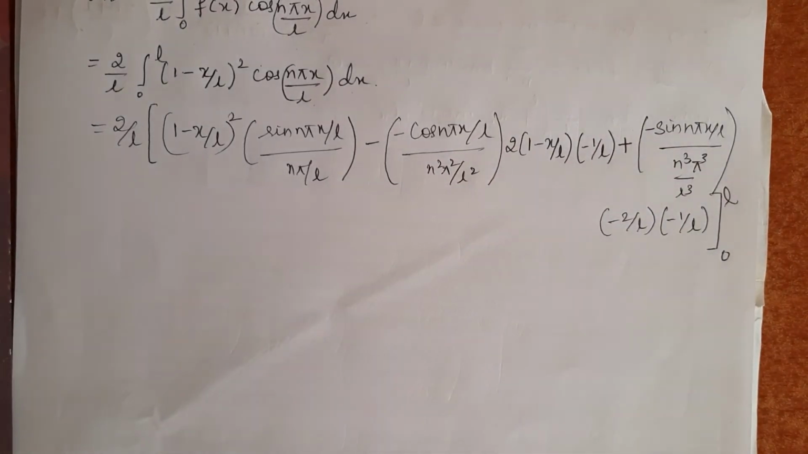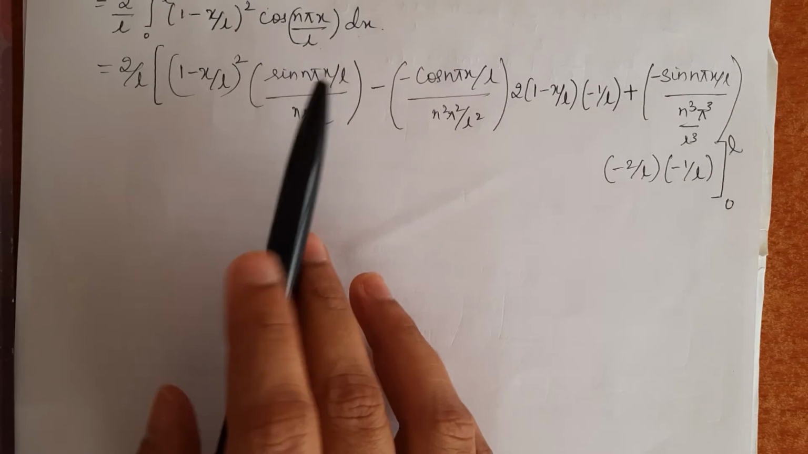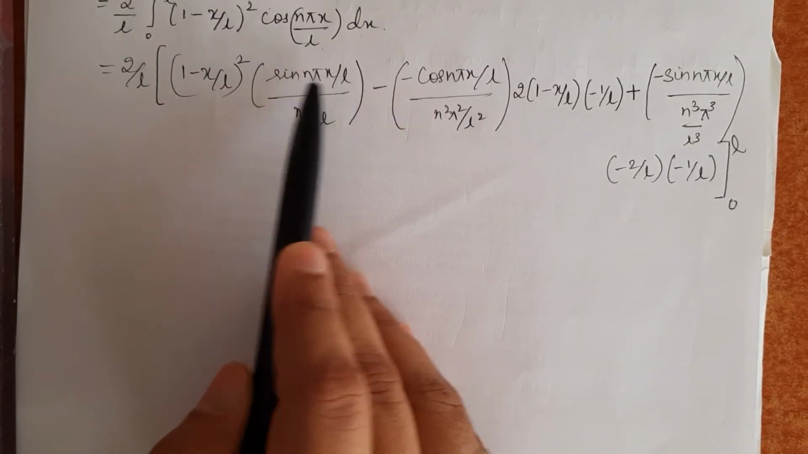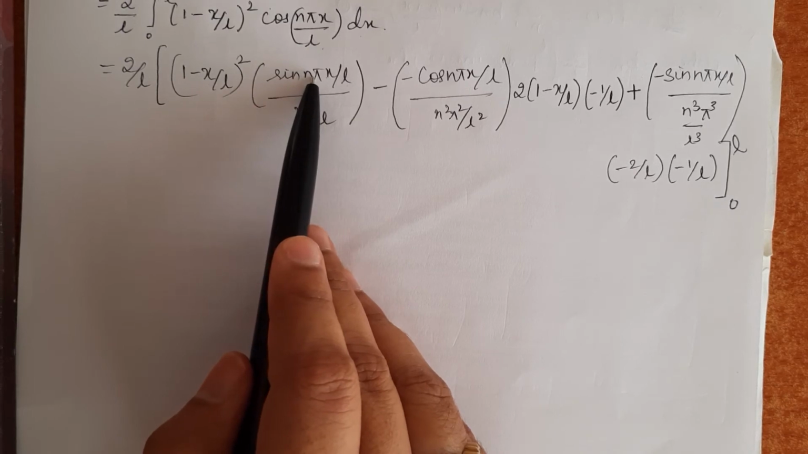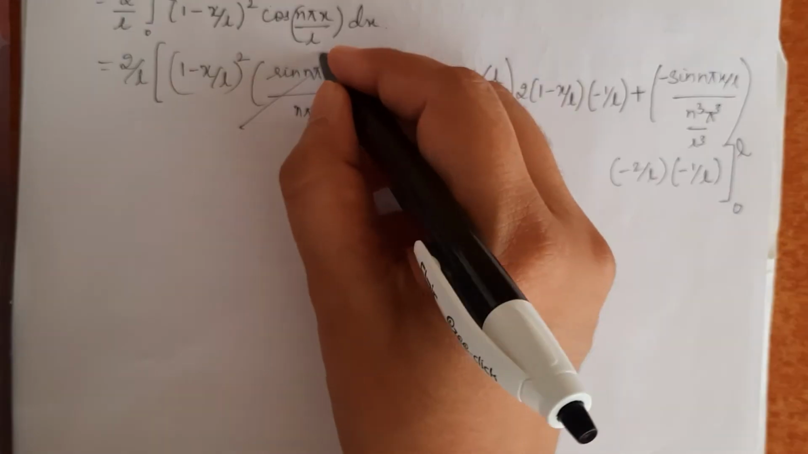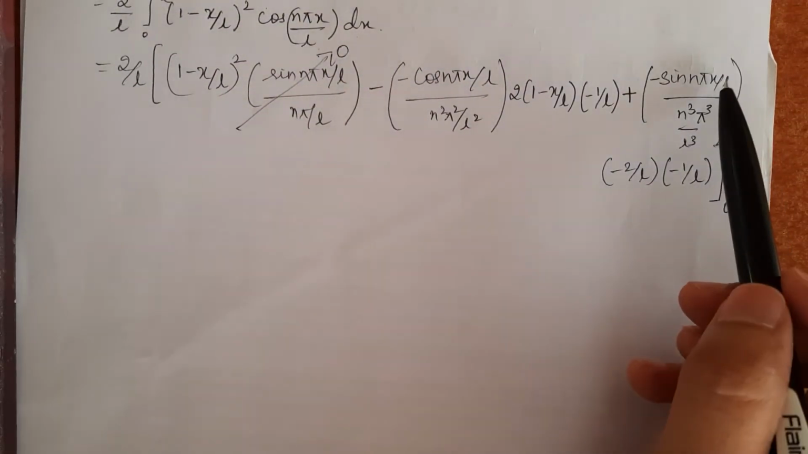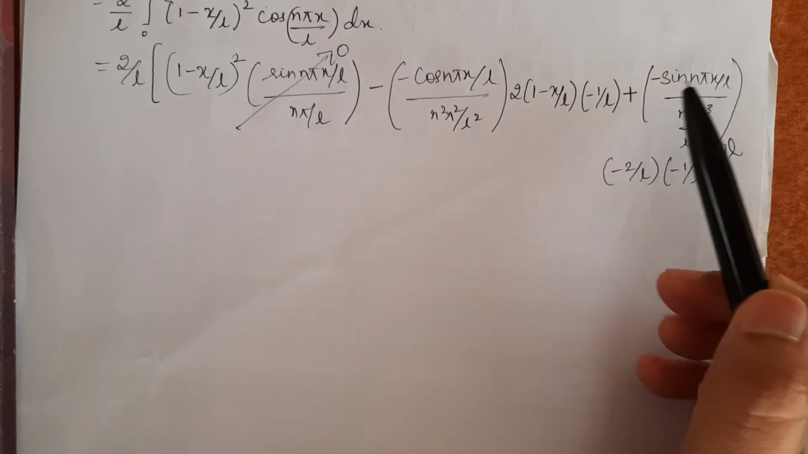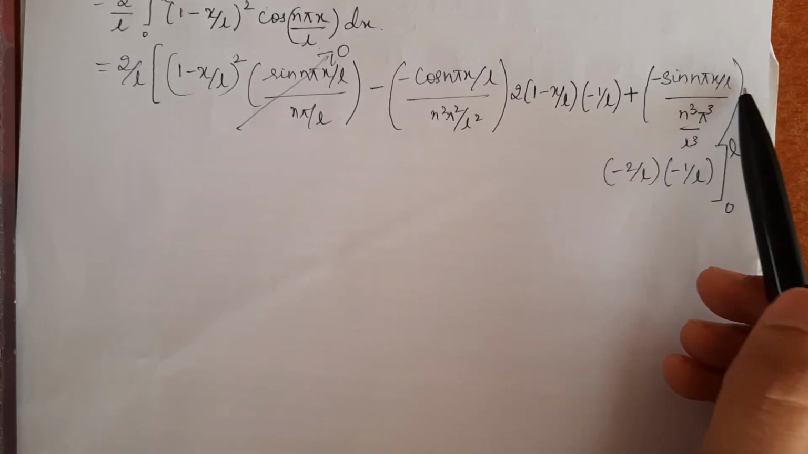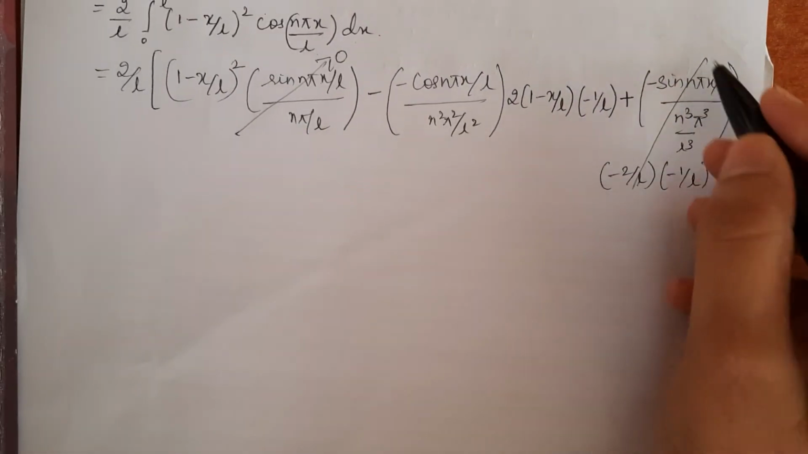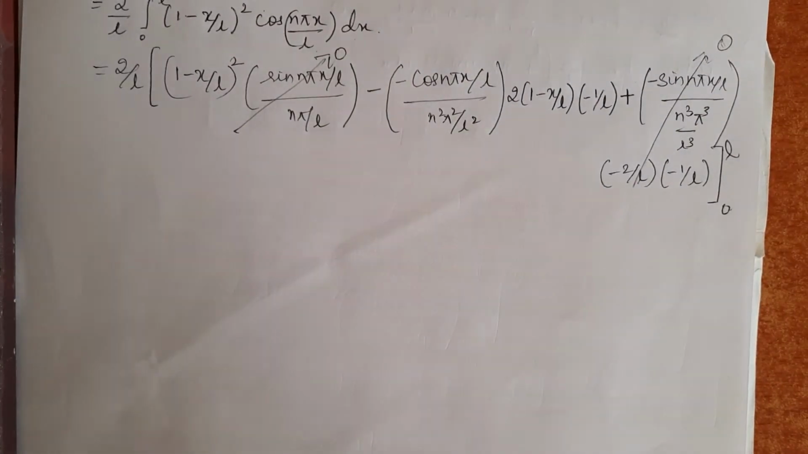Now let us substitute the limits. Let us check it for the sine term. Here if I put x as L, L gets cancelled, and sin n pi value is 0. And if I substitute x as 0, sin 0 is 0. So this whole term is 0. Again here also the same condition holds good. If I put x as L, I will get sin n pi is 0, and if I substitute x as 0, we know that sin 0 is 0. So this term is also 0.